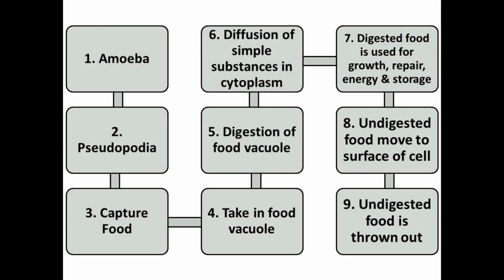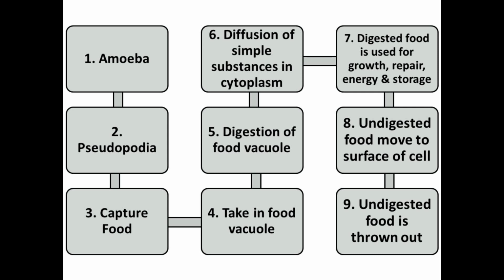So let's take a brief look at the process of nutrition in amoeba. Amoeba starts the process of nutrition with the help of pseudopodia. With the help of pseudopodia, it captures the food and then takes it in the form of food vacuole. The food vacuole is digested, and the digested food is dissolved in the cytoplasm. That digested food is used for various cell activities like growth, repair, energy, and it is stored for future purposes.